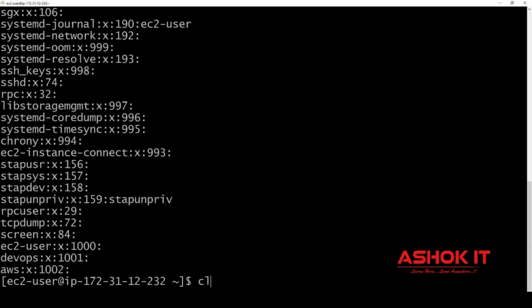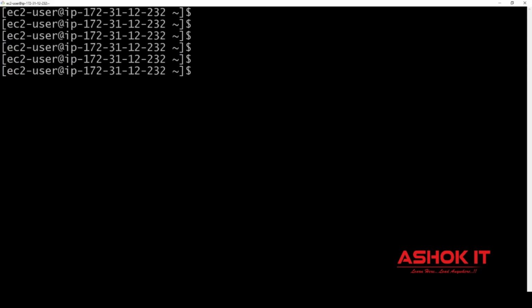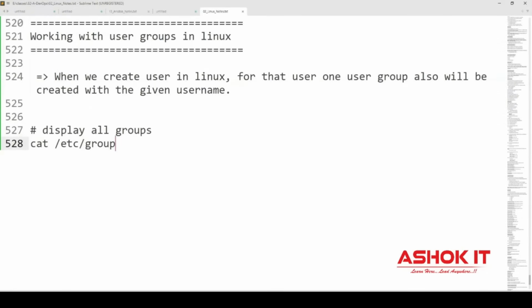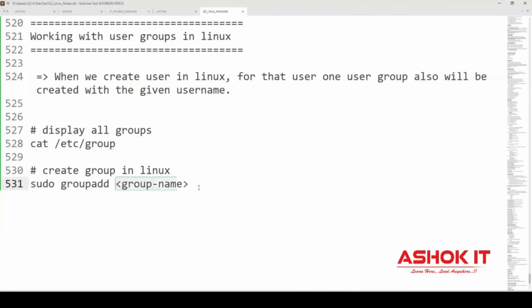Now I want to add a user to one group. EC2 user is available, and I want to add EC2 user to the group. To display the groups available in the machine, we use the cat /etc/group command. Inside the etc directory, group is the file, and in that file the group names are available. To create one group in the Linux machine, the sudo groupadd command with the group name is used.